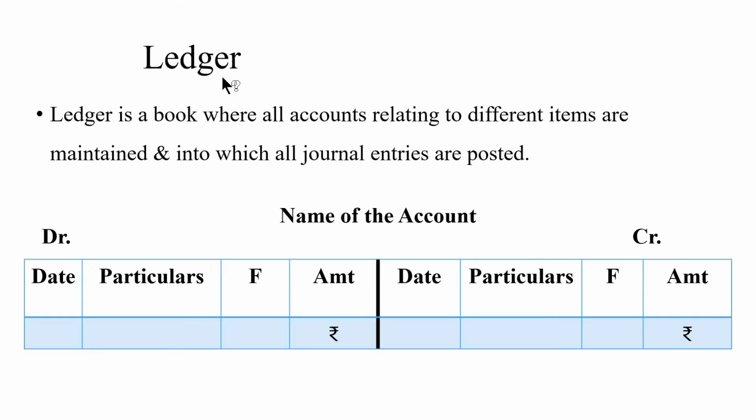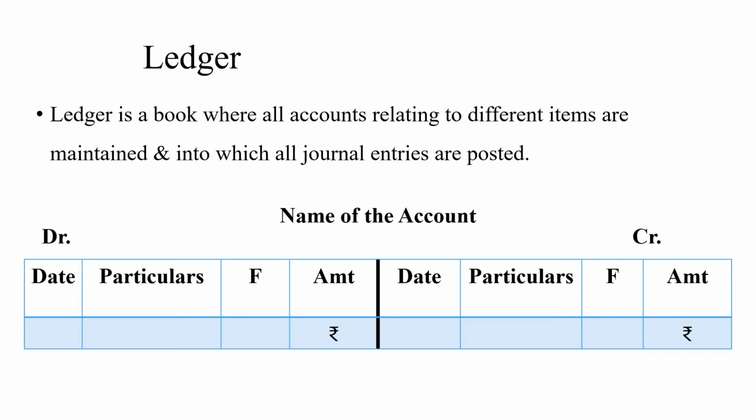The next topic is ledger. Ledger is a book where all accounts relating to different items are maintained and into which all journal entries are posted. It's a place where transactions of particular account are segregated and balanced for each account.